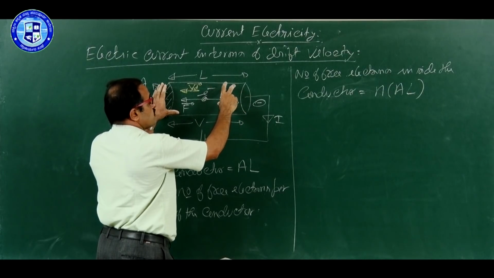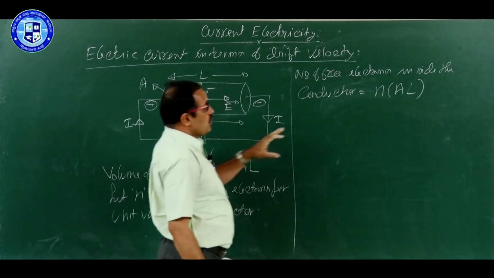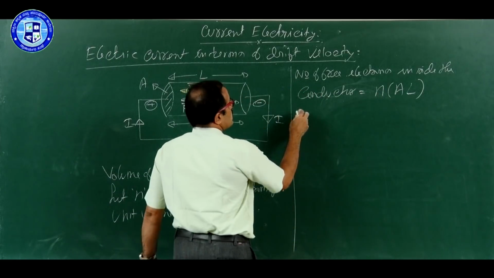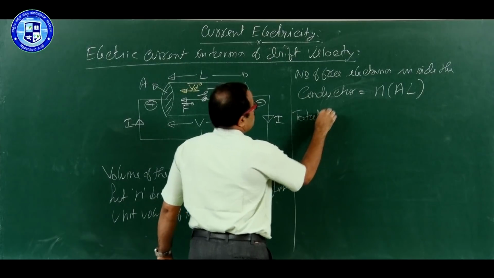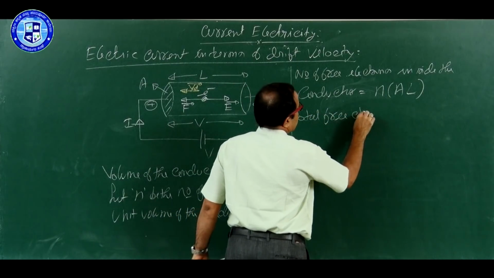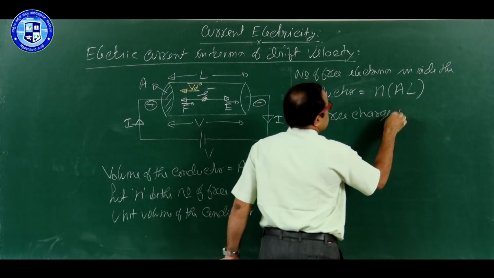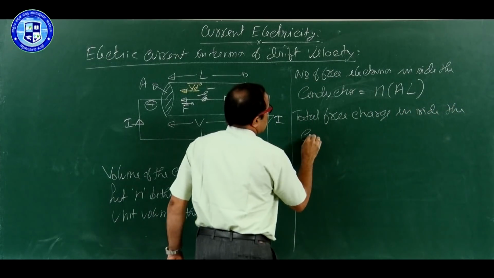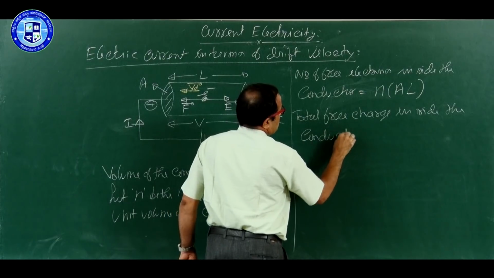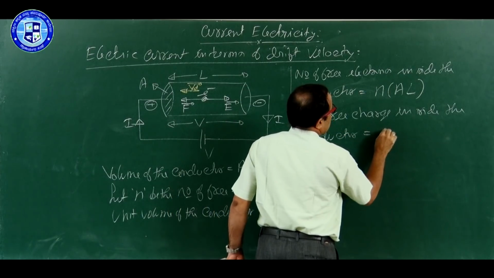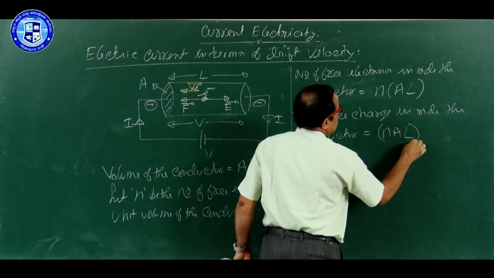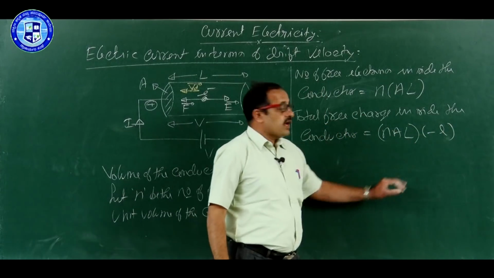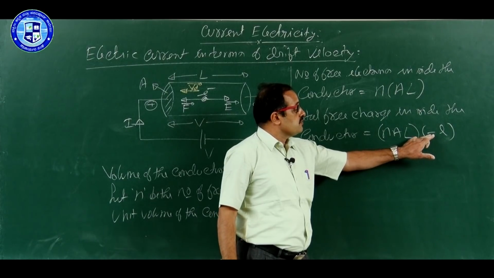Total free charge is equal to total number of free electrons multiplied by minus E, so it is N A L into minus E. But actually we will ignore this minus sign.